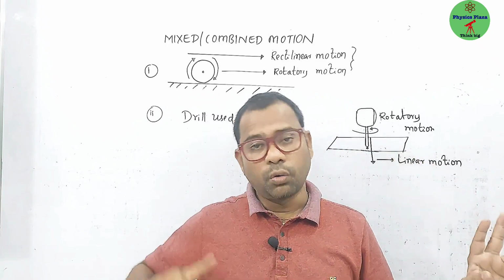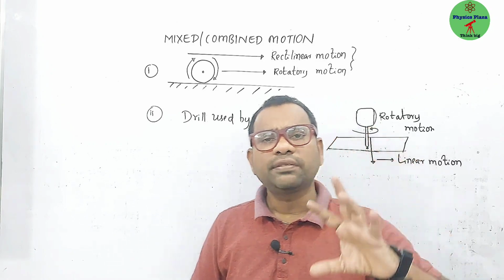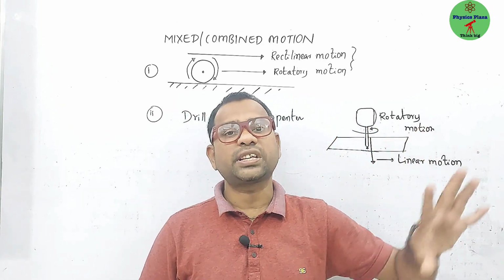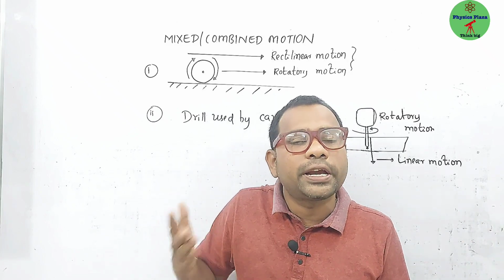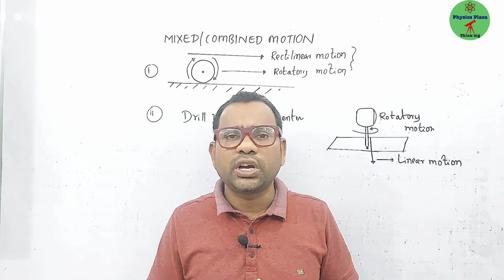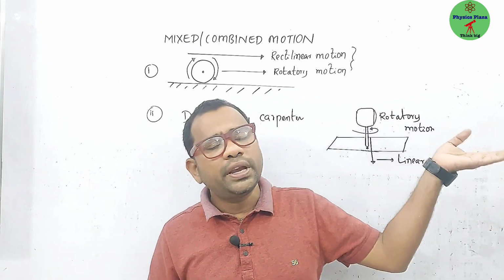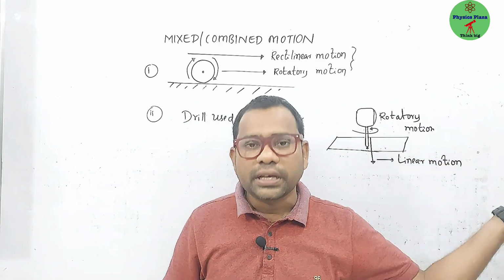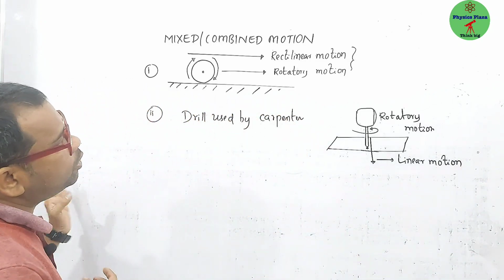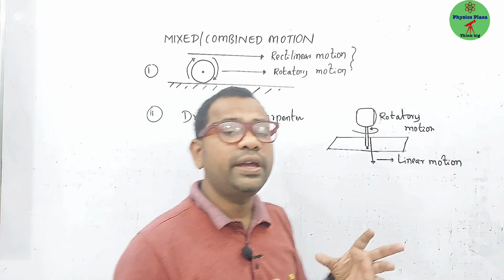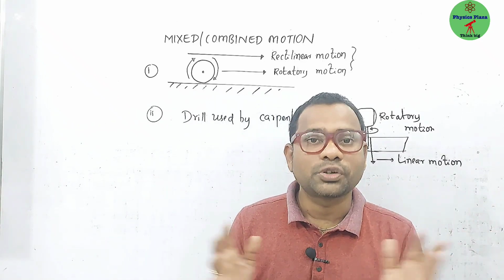Next, oscillatory motion and vibratory motion. The main difference is that in vibratory motion, some part of the body is fixed and its shape and size can change. Then we discussed periodic motion and non-periodic motion. Periodic motion means the motion is repeated at regular intervals of time. Non-periodic means it is not repeated at regular intervals. Finally we discussed mixed or combined motion. If any object has more than one motion, it comes under mixed or combined motion.